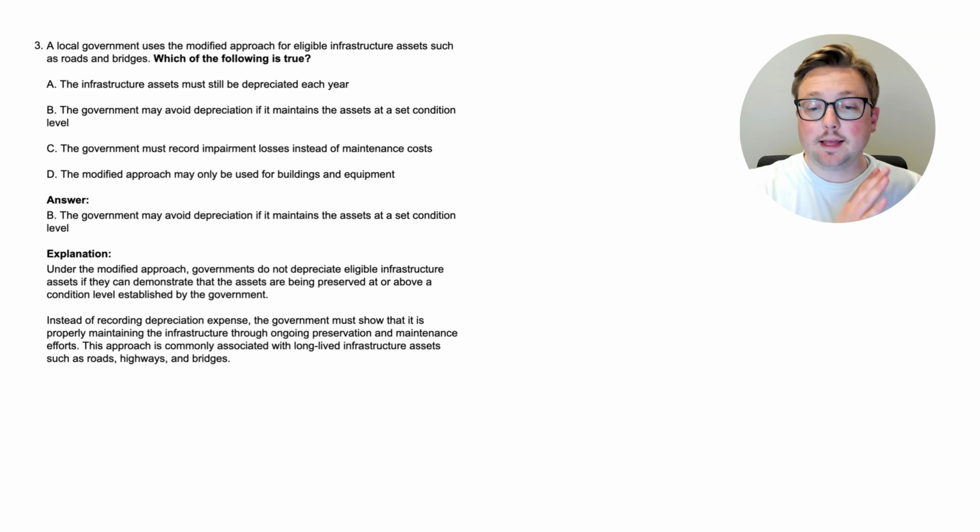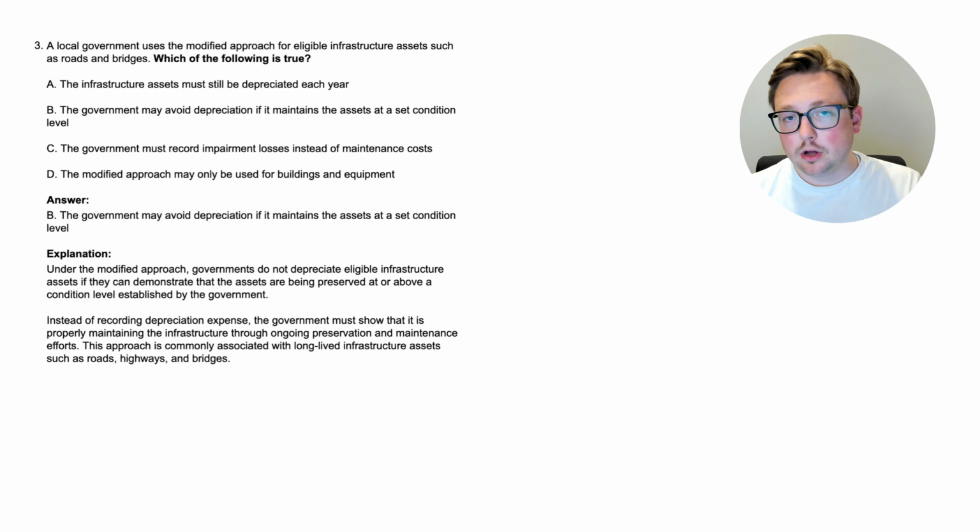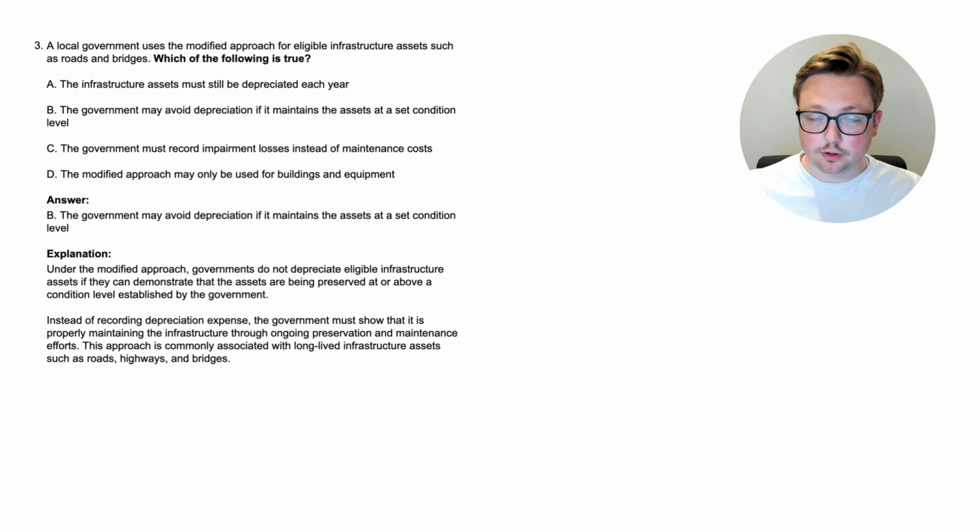It's the fact that they can have something like a bridge or a highway or a road, and they don't have to depreciate it as long as they can show that they are maintaining it at a certain level. So we learned something new there. Let's go to the next question.